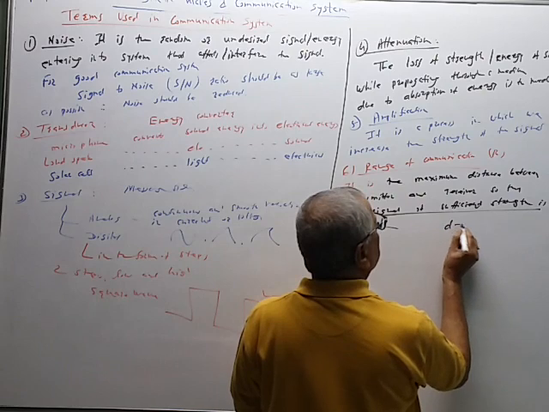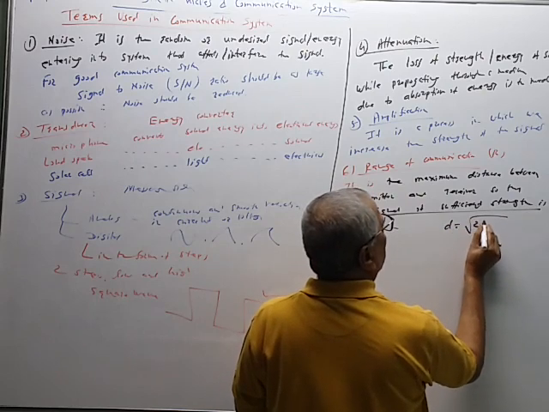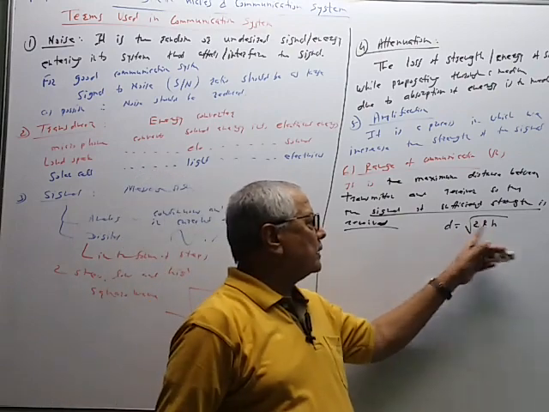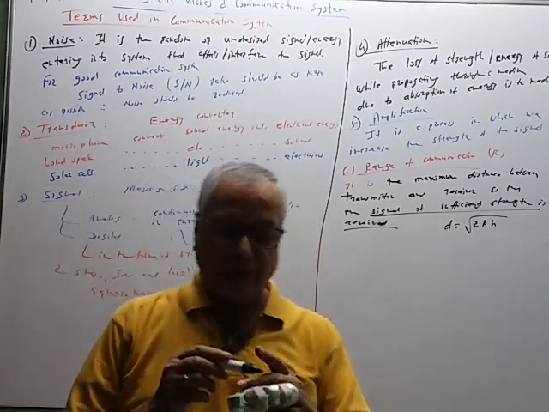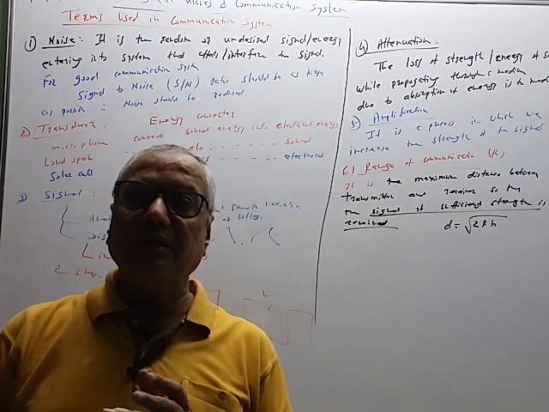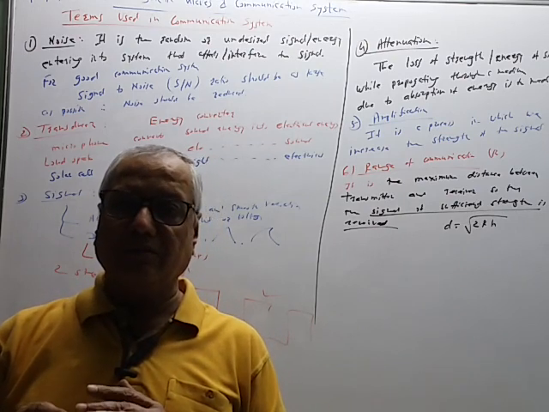Range of communication d is equal to, this is one example, square root of 2 times R into h. h is the height of the antenna. So by increasing the height of the antenna we can increase the range. By increasing the power we can increase the range. So range can be increased by so many factors.